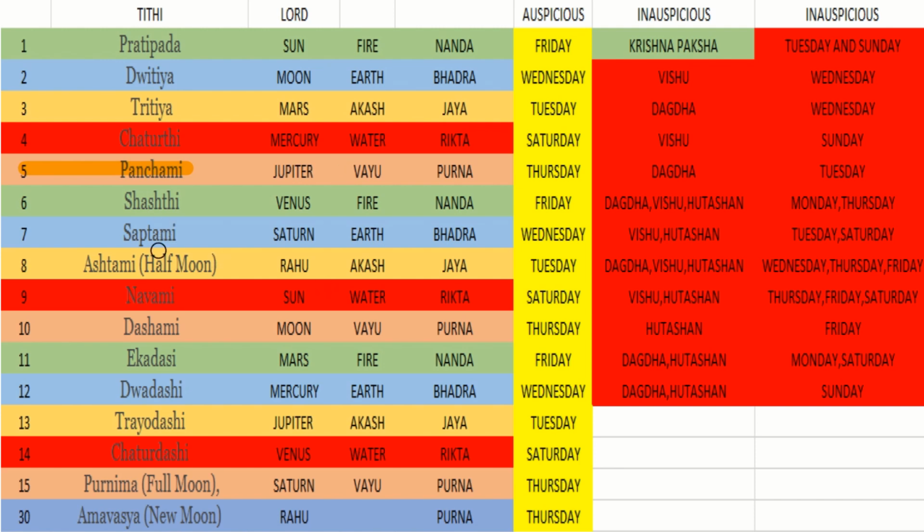Likewise, I have made a list of tithis here in a simplified form. So once anyone has to find a good day, good tithi, you can use this color table. Suppose tomorrow is Sasti, and if it's Friday tomorrow, then it is very auspicious. In case it is Monday or Thursday, then you can straight away avoid it because it is very inauspicious.